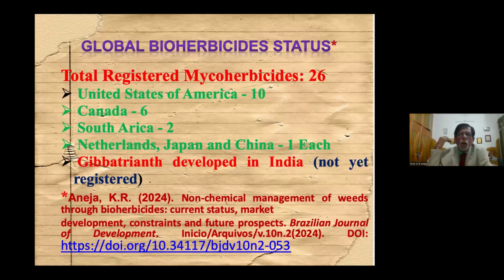The total bioherbicides in the world are 26 in number, and most of them have been discovered in the United States of America, 10, followed by Canada, 6, South Africa, 2, and in the Netherlands, Japan, and China, one product each is available. This product has been developed in our country by us, but is not yet registered, and we are in the process of registering it with the help of industrial collaboration.